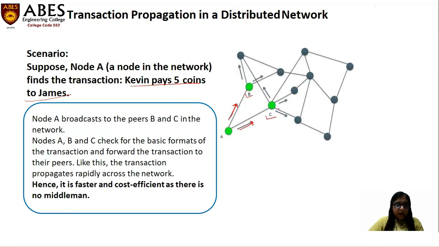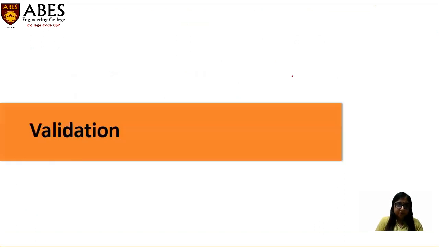Now again, A, B and C check the basic format of the transactions and forward the transactions to their peers. In the same way, the transaction propagates rapidly across the network. So definitely it's faster, as there is no middleman. B sends the transaction to its neighbors. In the same way, C sends this transaction to its neighbors. So peer to peer works in the distributed network to forward the transactions.